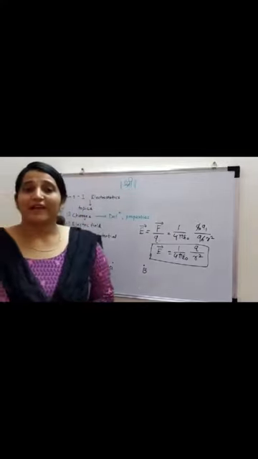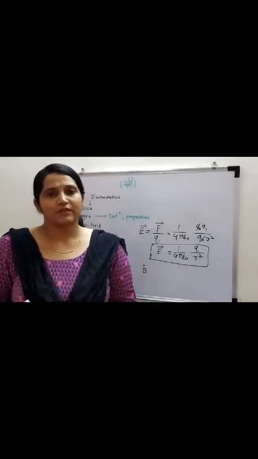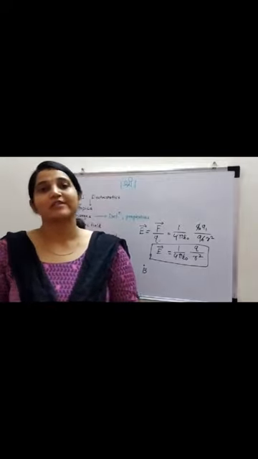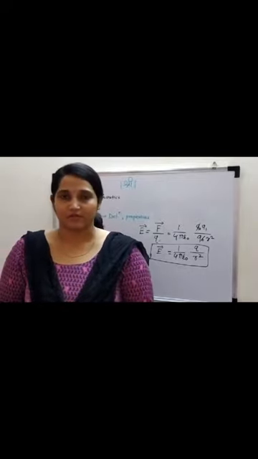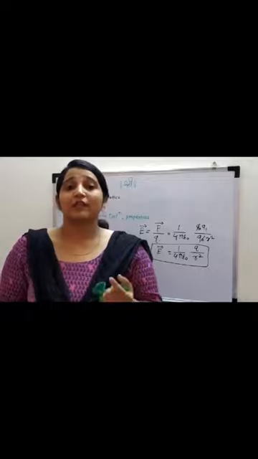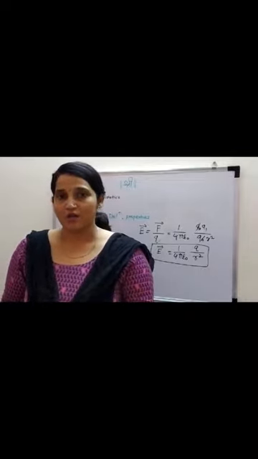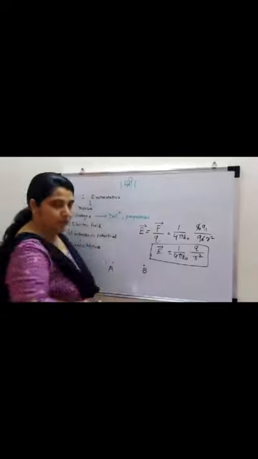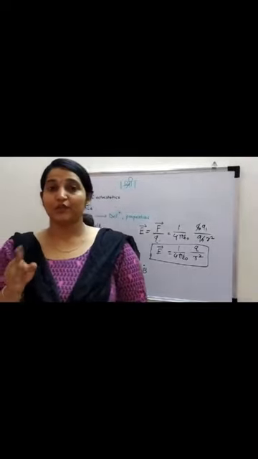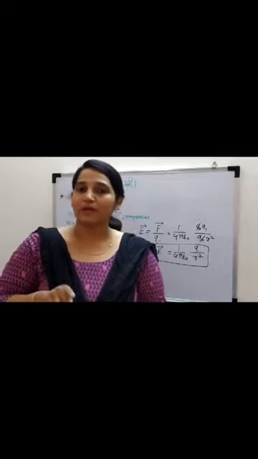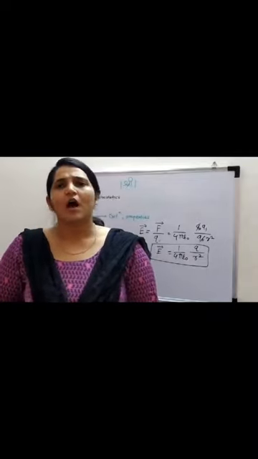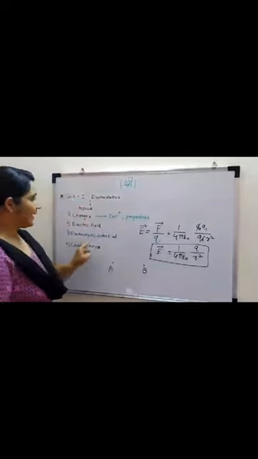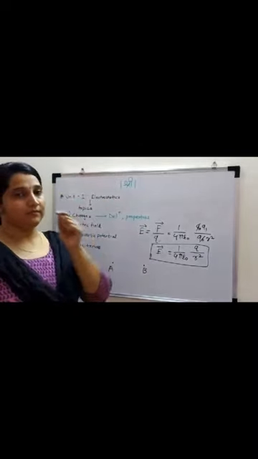If any unit positive charge, you can take a negative charge also, but for simplicity we always take a positive charge, is moving from one point to another point, how much work it will do is nothing but electrostatic potential.